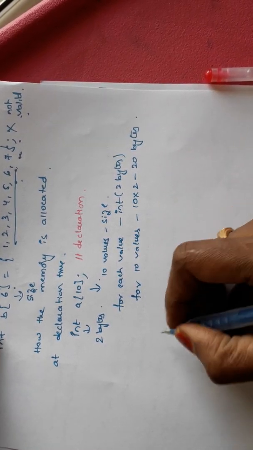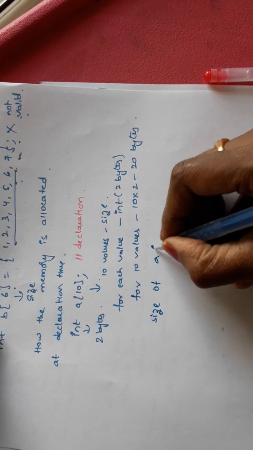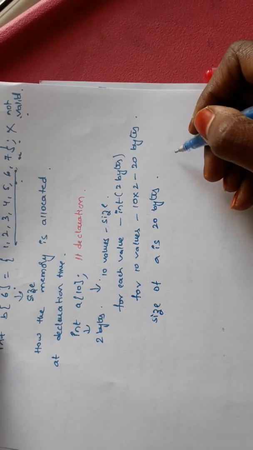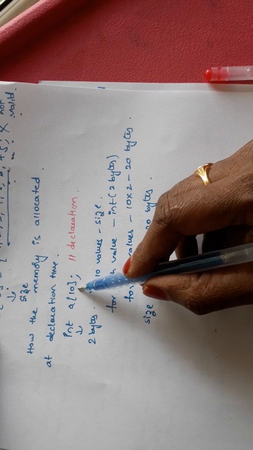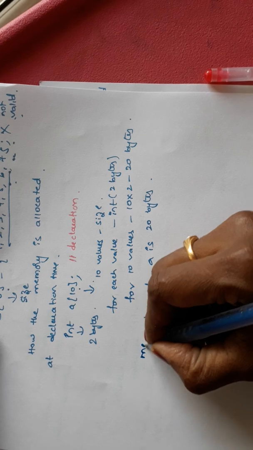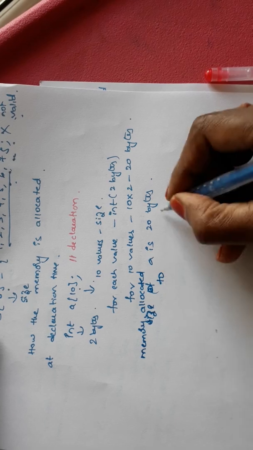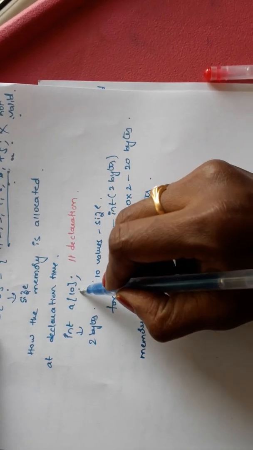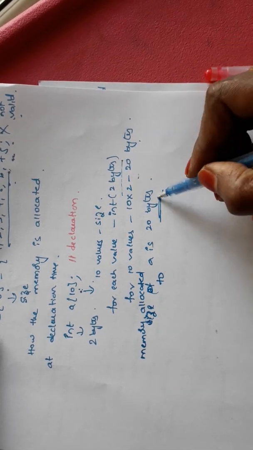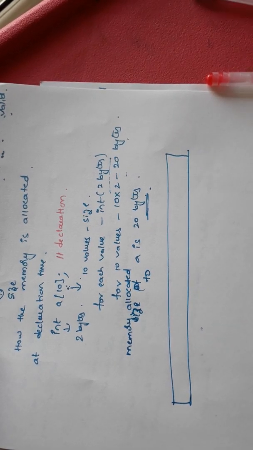So, the size of A is 20 bytes, because the memory allocated to A is 20 bytes, since the size is 10. For each value, 2 bytes of memory are allocated. For 10 values, 20 bytes of memory are allocated. Let us assume this is the 20 bytes of data.